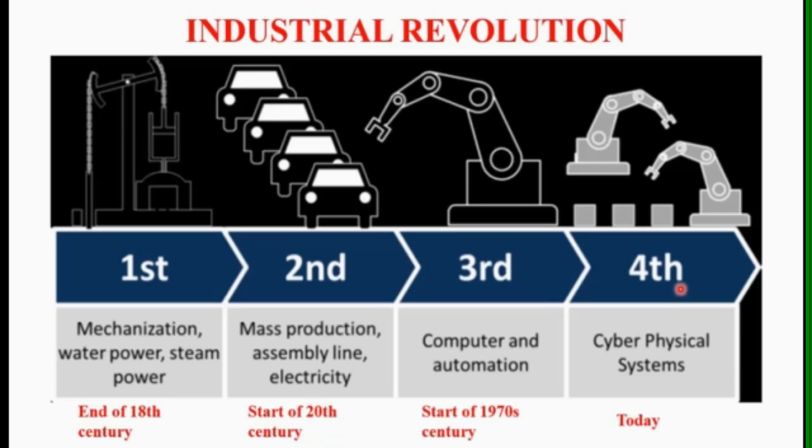These computers or robots are used to replace human beings, so these industries are becoming automated industries nowadays.